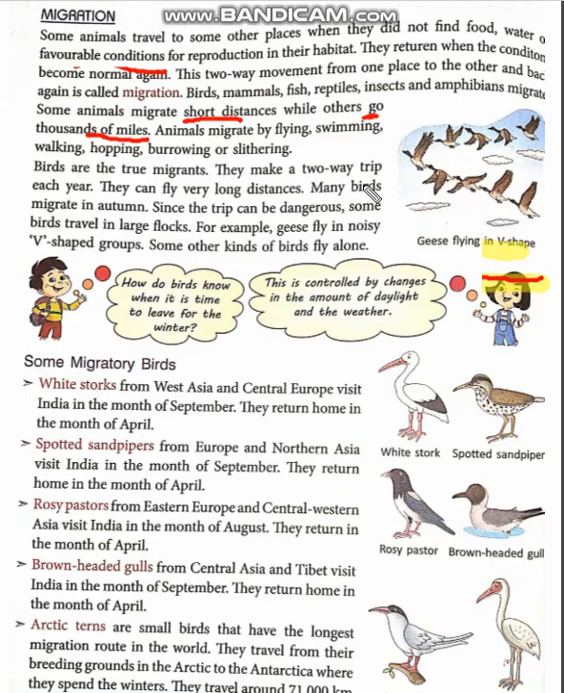So how do animals migrate? They fly, swim, walk, hop, even burrow and slither. Birds are true migrants. They make a two-way trip each year, every year. They fly long distances for getting food, water and shelter.